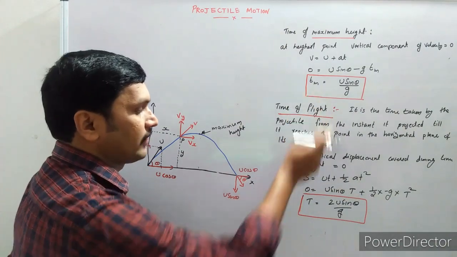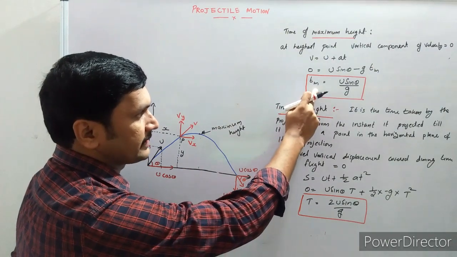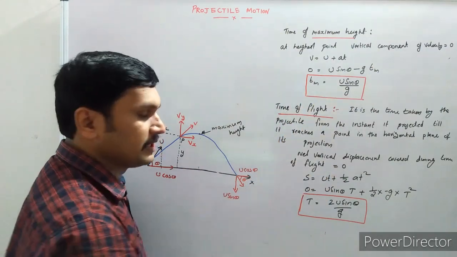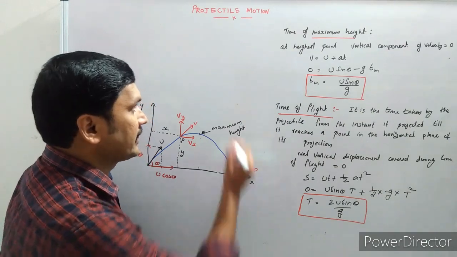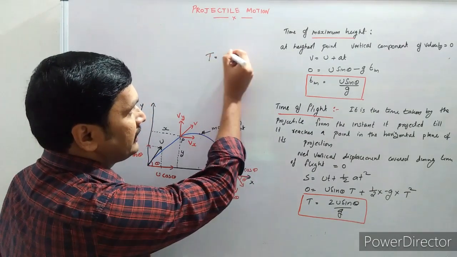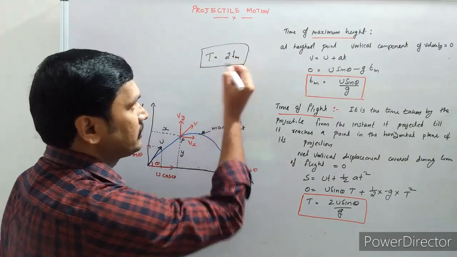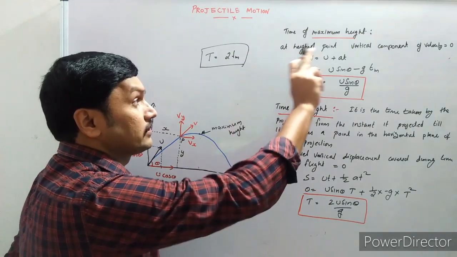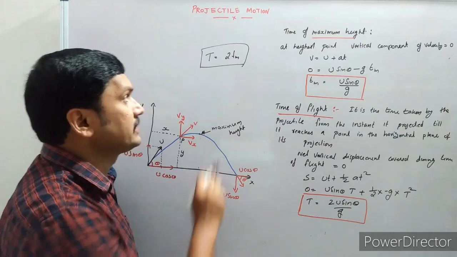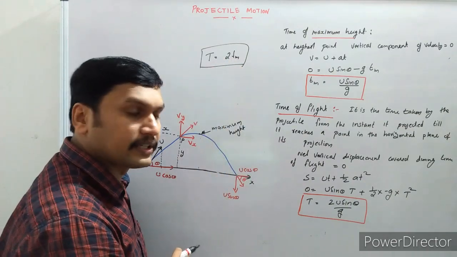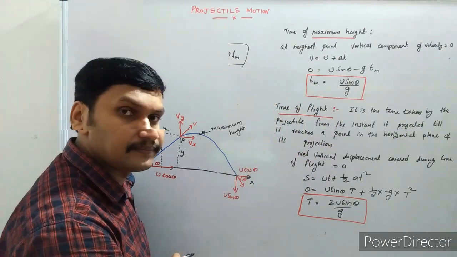You compare this time of flight and the time taken to reach the maximum height. The time taken to reach the maximum height is u sin theta by g, whereas the time of flight is 2u sin theta by g. So we can write the time of flight, capital T, is equal to 2 times tm. That is, the time of flight is equal to 2 times the time taken to reach the maximum height. That's the relation between the time of flight and time of maximum height.